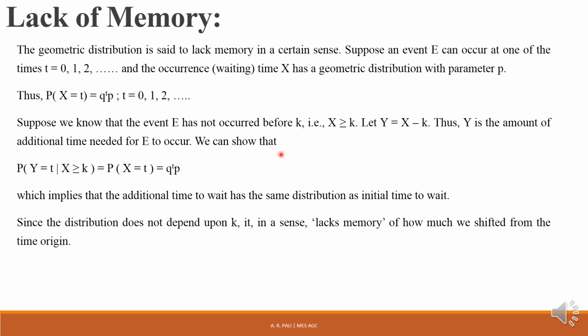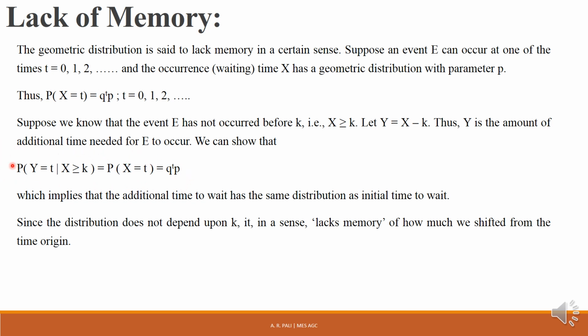We can show that probability Y equal to t given X greater than or equal to k is equal to probability X equal to t, which is equal to q raised to t into p. Now again, this is nothing but the lack of memory property.